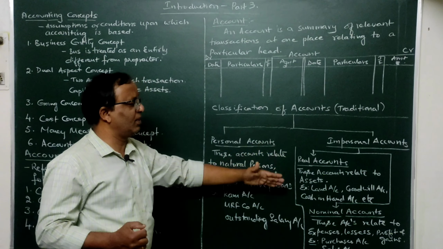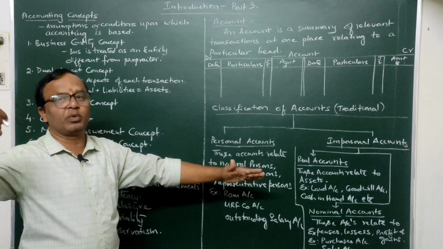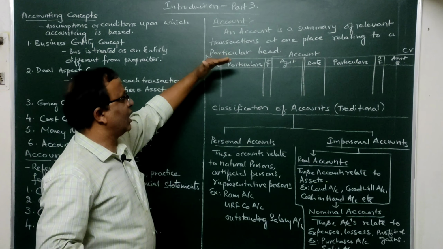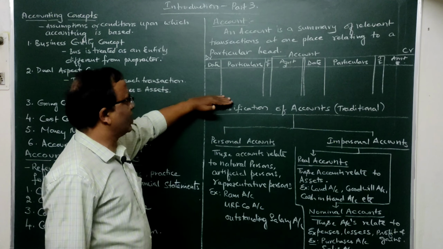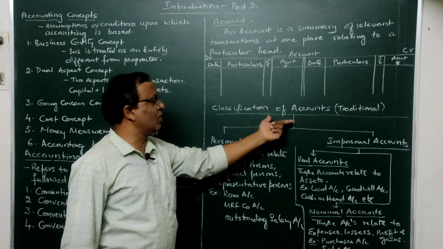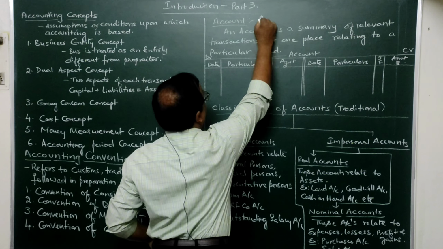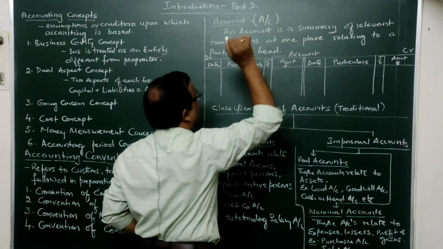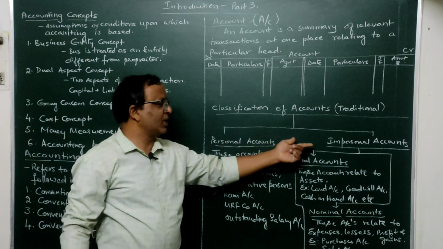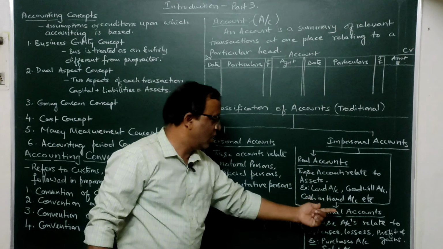After learning about this classification of accounts, we will know how to write a journal entry, and then how to prepare ledger accounts, which we will learn in our coming periods. So let's see the classification of accounts. We are learning the traditional approach here. Under the traditional approach, accounts are classified into three. These accounts are normally represented as A/c. They are classified into personal and impersonal accounts, and impersonal accounts are again classified into real accounts and nominal accounts.